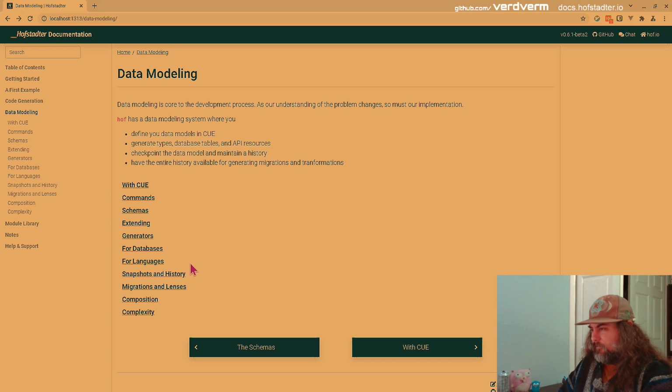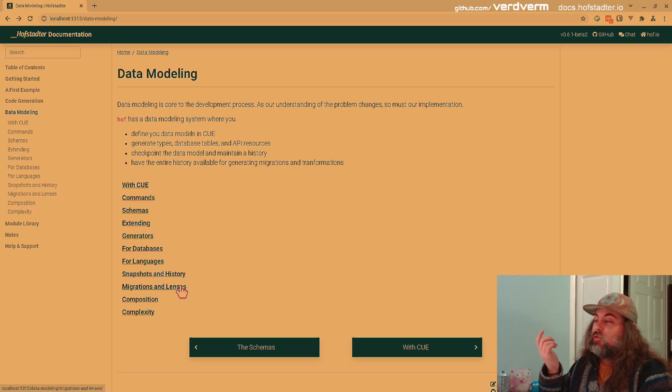Hashtag Helm. We'll go more into the snapshots and history, and how that gets built. Show the details in the docs, what I was just talking about, and then we'll go into migrations and lenses, which is where you combine these schemas for databases and this history and snapshots and the diff between them, and that's how you can make migrations and these lenses that transform between different versions of a type or a request body or something like that.